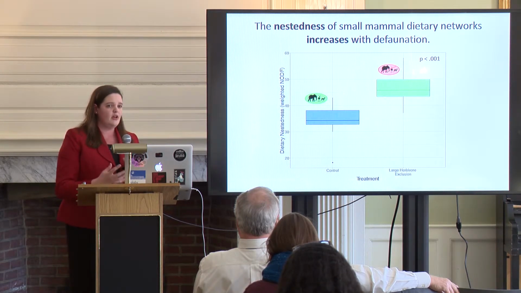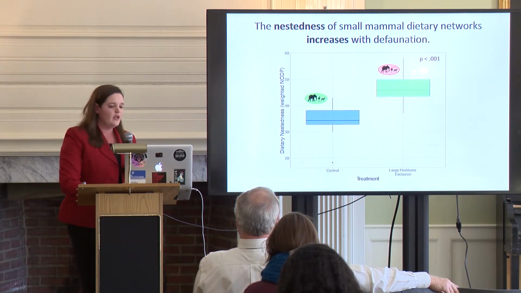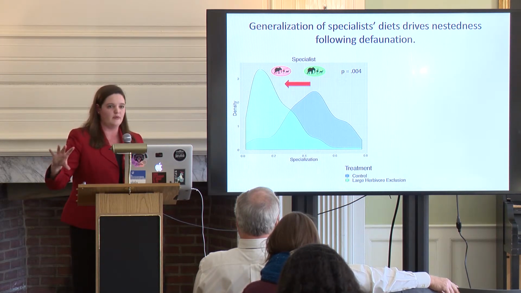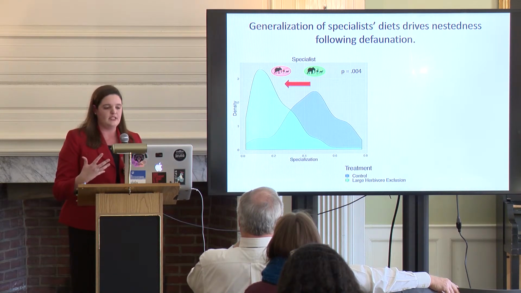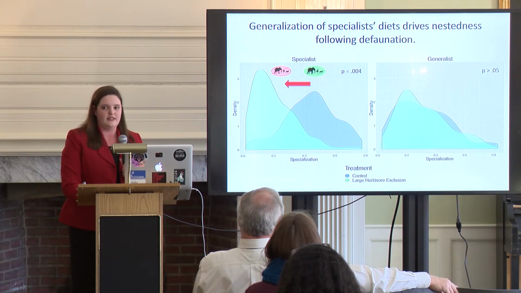And so the small mammals in this system, they can be dietary specialists, meaning they really hone in on certain plants in the environment, or they can be dietary generalists, meaning that they eat a wide swath of what's available. And so we measured dietary specialization for each of those almost 800 samples. And what we found is that for specialist species, when you remove those large herbivores and you have these more abundant vegetation resources, they aren't specialists anymore. They become much more dietary generalists. Whereas the species that are generalists to begin with, they stay generalists. Their diets don't really change as much in terms of degree of specialization.